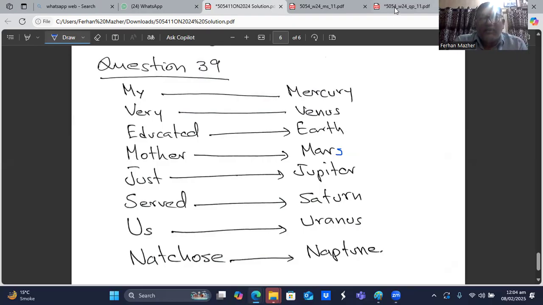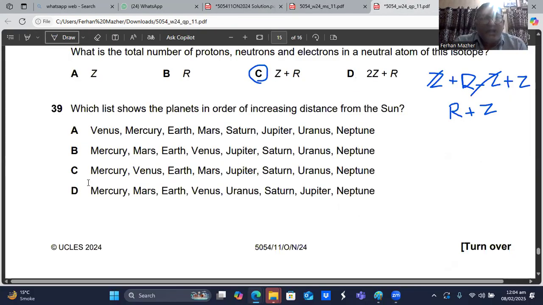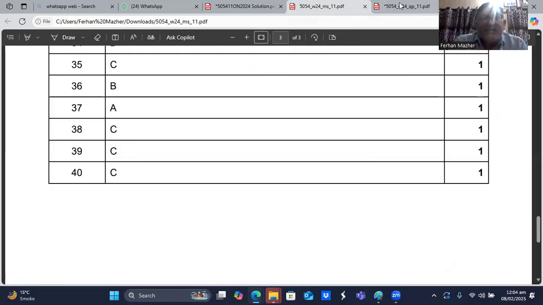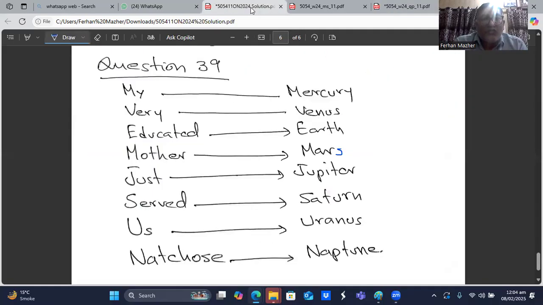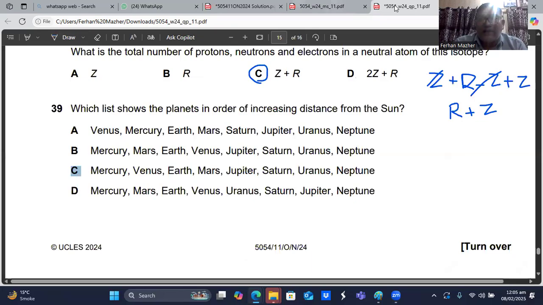So it should be Mercury, Venus. My very educated mother just served us nachos. So I think C is the choice: Mercury, Venus, Earth, Mars, Jupiter, Saturn, Uranus, and Neptune. So C is the choice. Question number 39, C is the right choice, sir. I hope you remember this mnemonic. My very educated mother just served us nachos. This is how I remember the order of the planets from the sun.